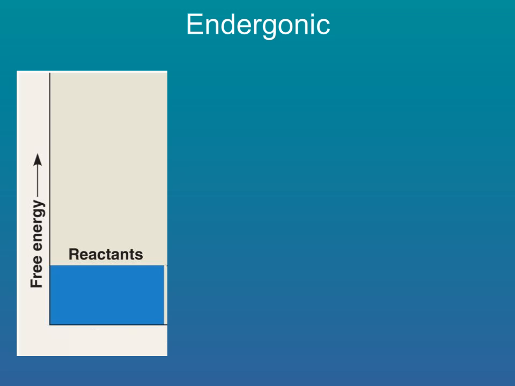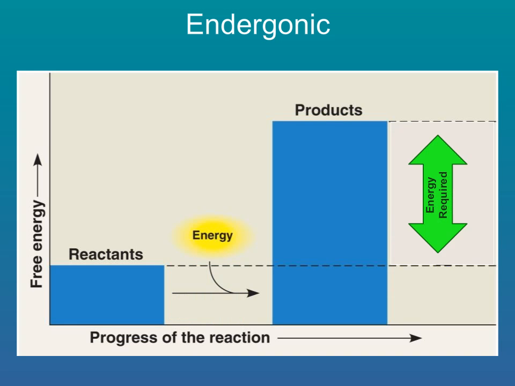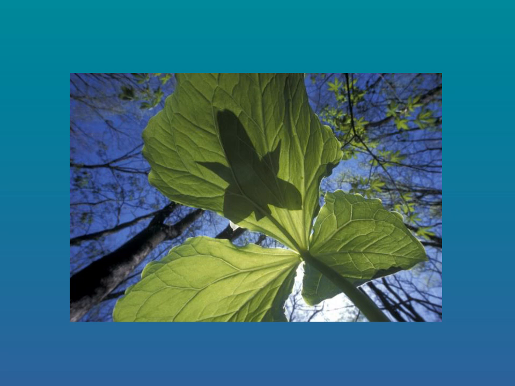Endergonic reactions are not spontaneous. There is not enough free energy to provide the energy required to form a product. So energy from an external source is required for endergonic reactions to occur. The products of endergonic reactions have a higher potential energy than the reactants. The formation of sugars in photosynthesis is an endergonic reaction. Solar energy supplies the extra energy required to form bonds and rearrange carbon dioxide molecules into molecules of sugar. This reaction cannot occur without that extra energy.